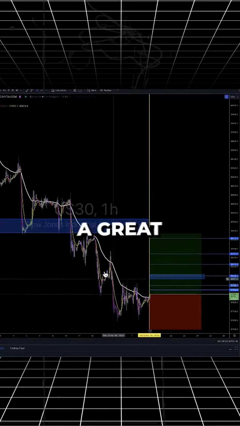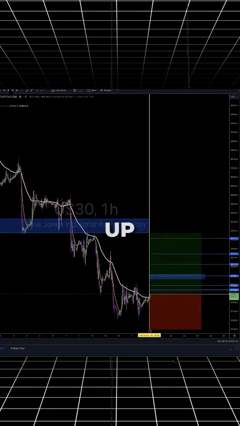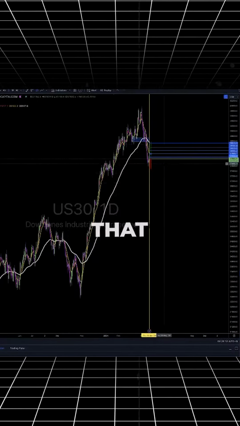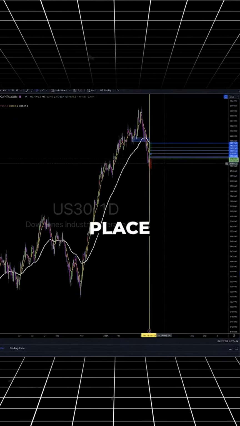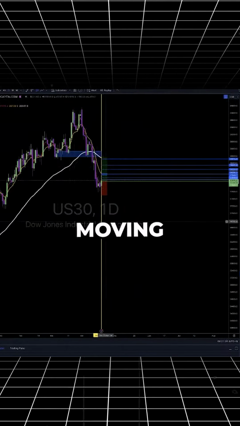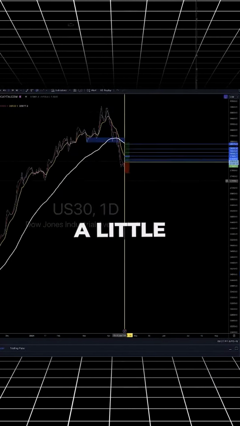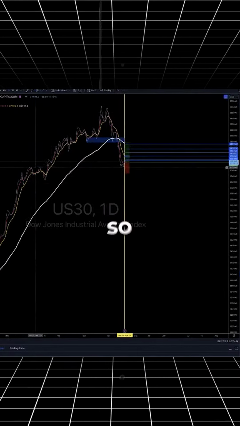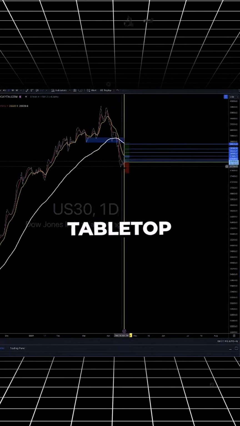This is obviously a great example, but when price is going up, and if people started trading with just that one concept, that one law in place, and trend lines, whatever you guys want to do, this is the daily chart. Right now we're moving down. But if we simplify this a little bit, we did just hit a force. So think of this as a tabletop. We just hit that tabletop right here.